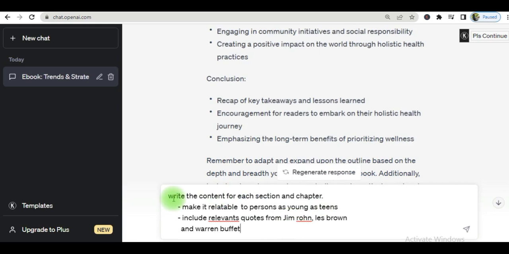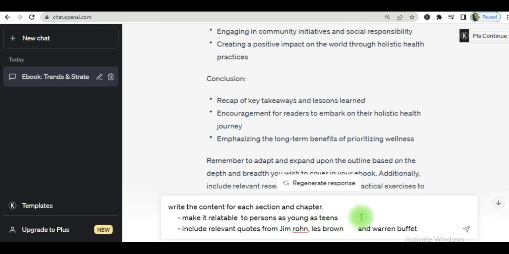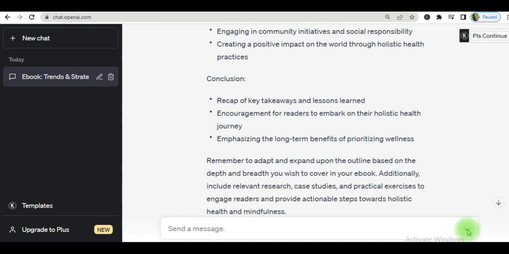So I'm going to ask ChatGPT now to write the content for each section and each chapter. And also, I'm going to be very specific now. So I'm asking ChatGPT to make it relatable to persons as young as teens, to also include relevant, oh, so this is a typo, relevant quotes from persons like Jim Rohn, Les Brown, and Warren Buffett. Right? So you can make your prompts as specific as you want it to be, so that you get the desired results that you are seeking. Hit go.